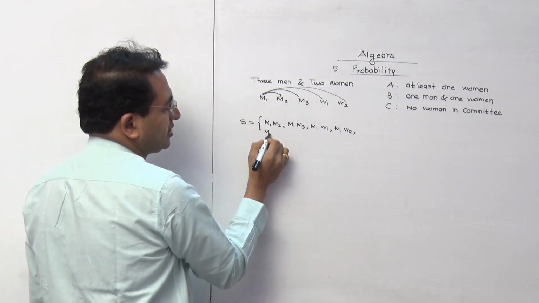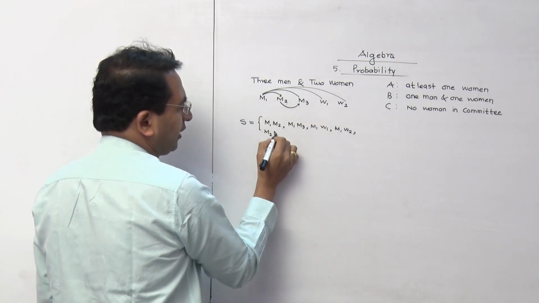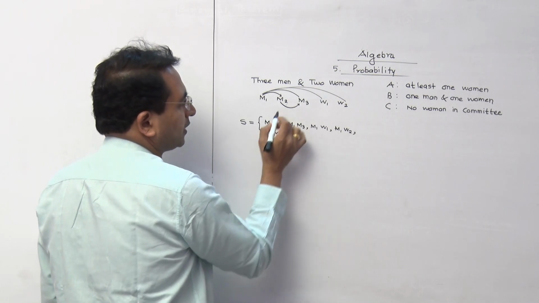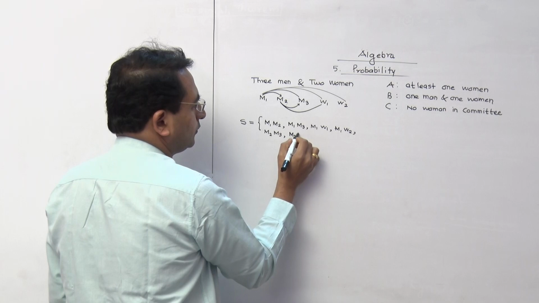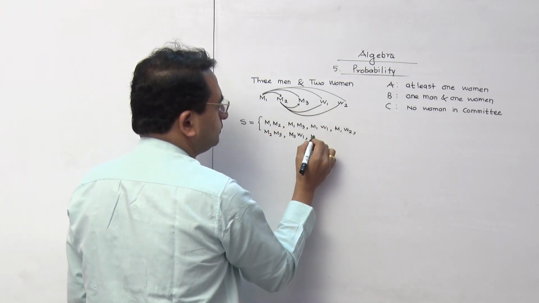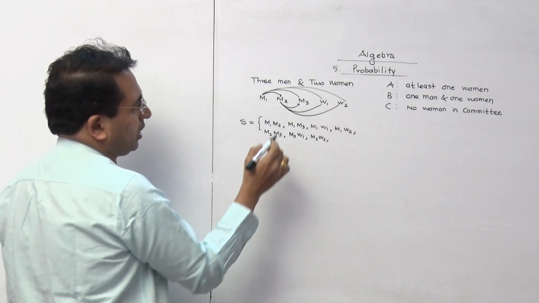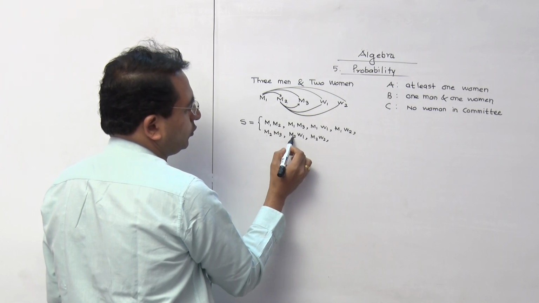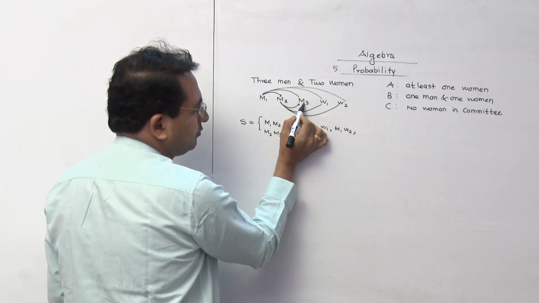We will go like this: M2, M3, then M2, W1, then M2, W2. Correct? Now, once you have written M2 here, then we will start with M3.